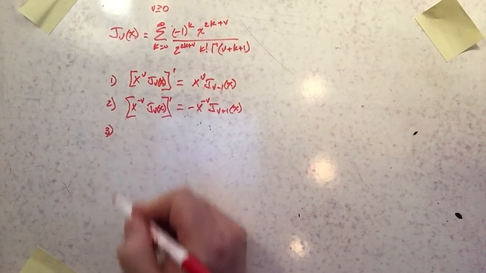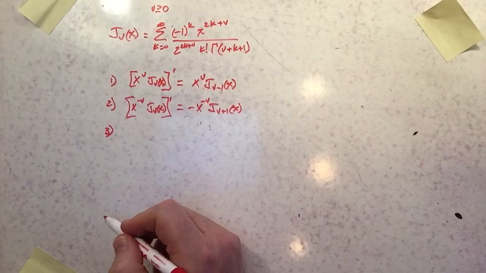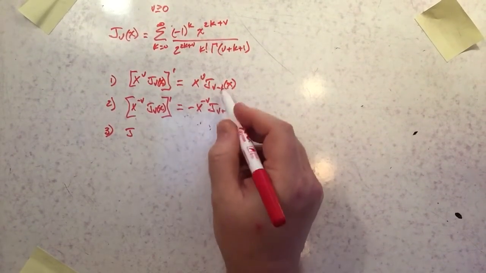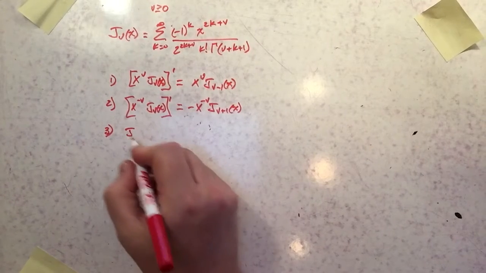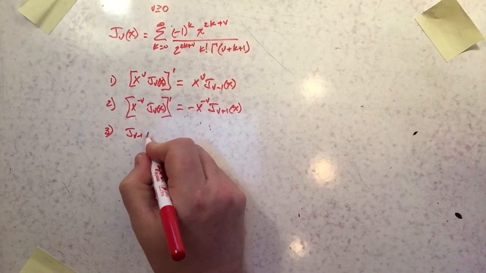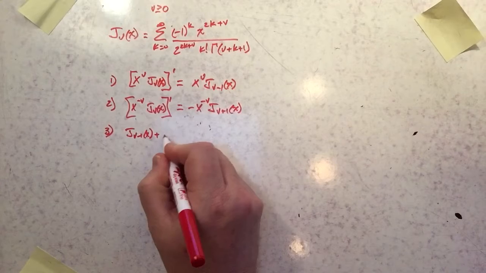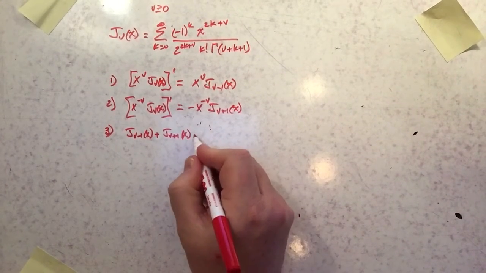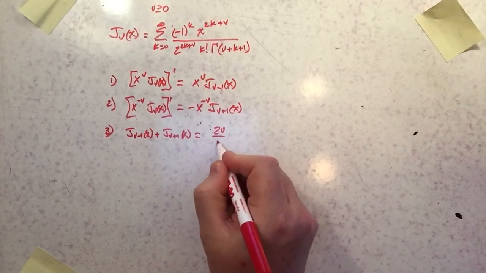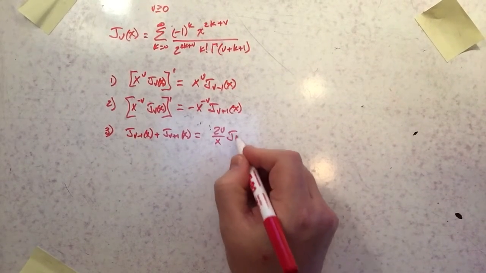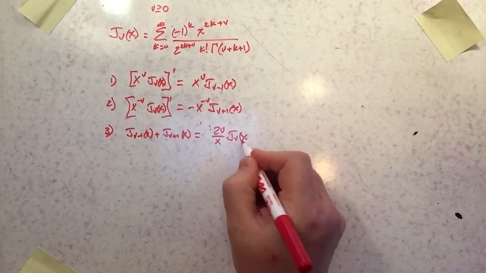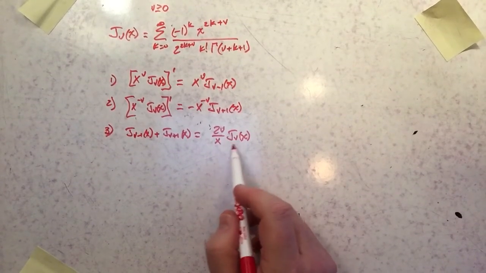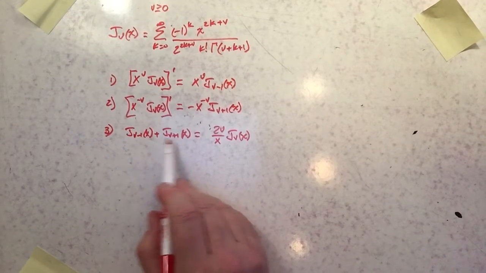Okay. And then the third one is a simple sum. This is the one that doesn't have a differential relationship, and it's basically kind of picking on these two over here. So jv minus 1 of x plus jv plus 1 of x, and that's equal to 2v over x times jv of x. So it's a way of indicating a non-differential relationship between jv and then jv plus 1 and minus 1.